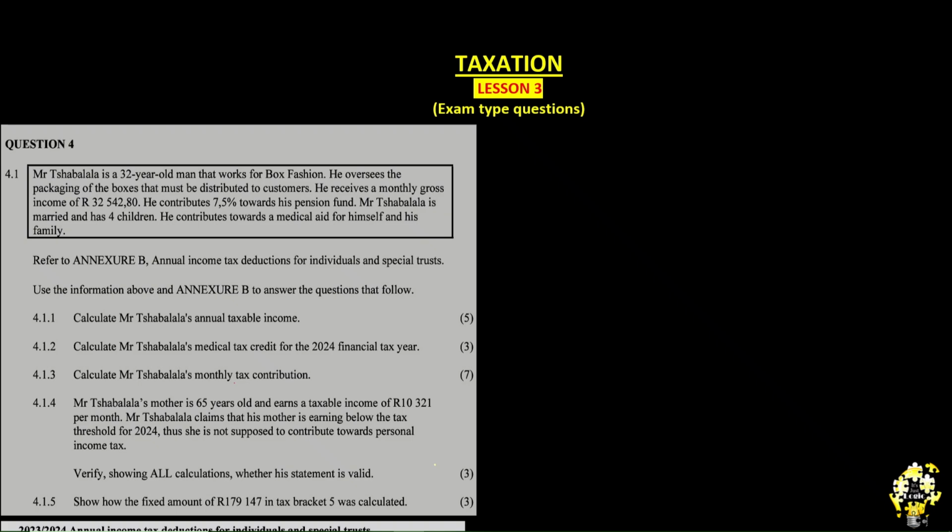Hi, welcome to lesson number 3, taxation exam type questions. Now, this is the most important one. We need to solve all these taxation questions so you can understand and have even much more knowledge with how to tackle exam type questions that have to do with taxation.